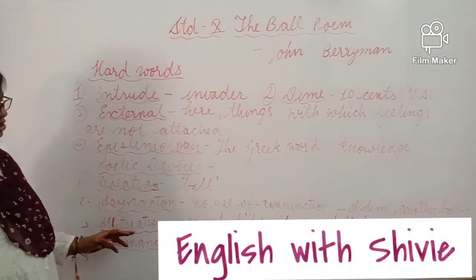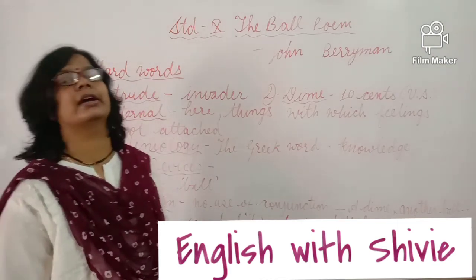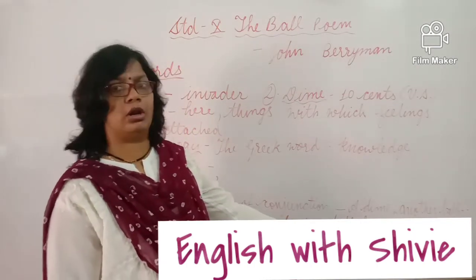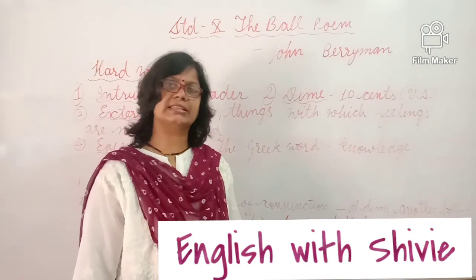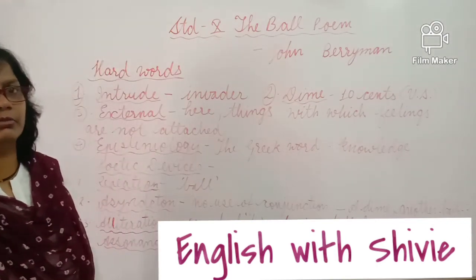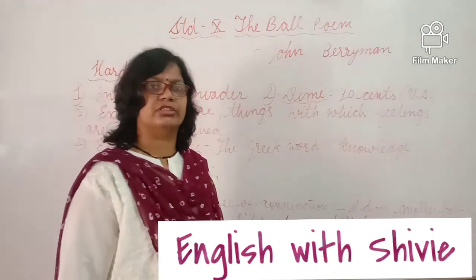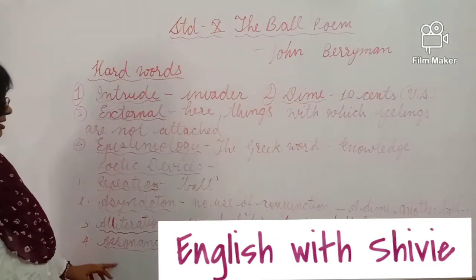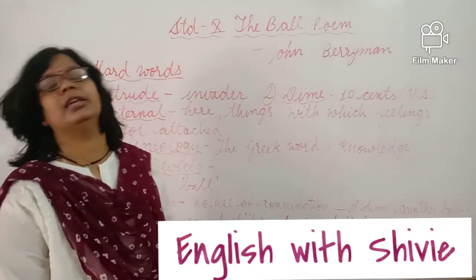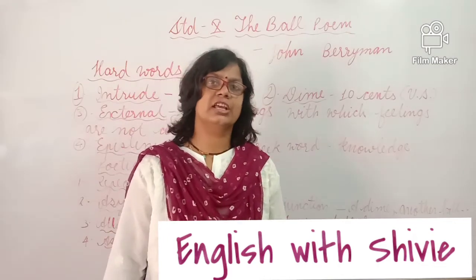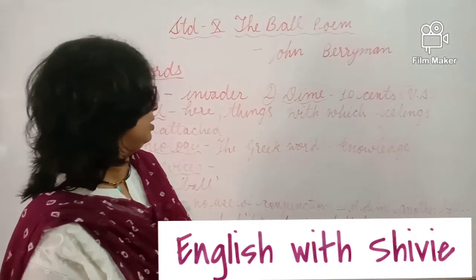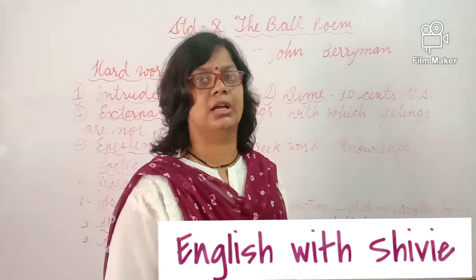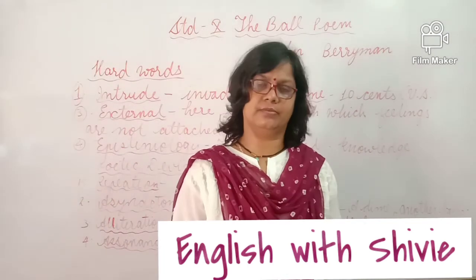Next is alliteration, sound of B. Again and again the B sound was repeated in the words boy, ball, bat. So B is repetition of the consonant at the starting of the words. So alliteration is there. Next is assonance, sound of E. E means the vowel sound is there. So assonance is there. Learning, well, behind, desperate: in all these words there are the sounds of the vowel.